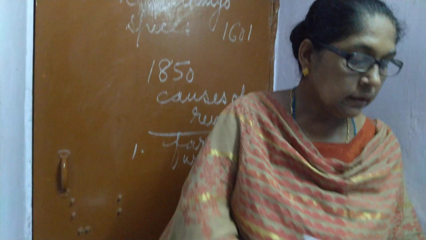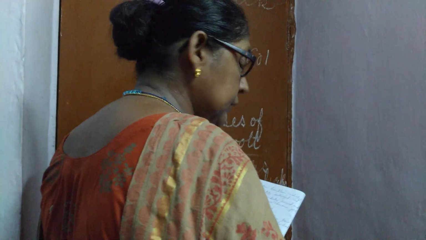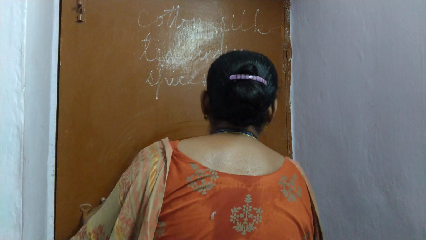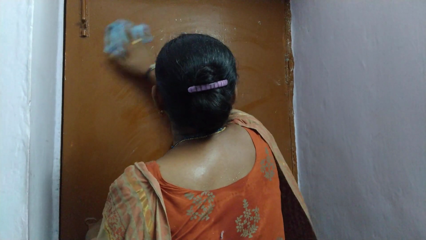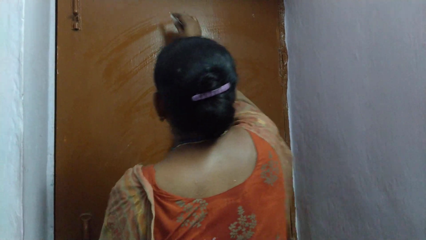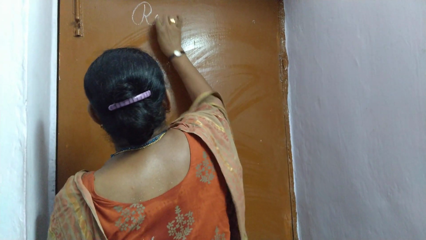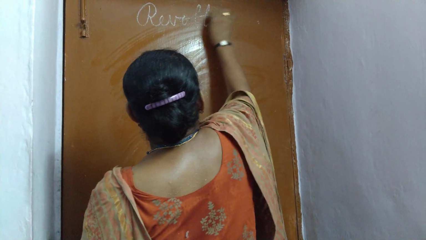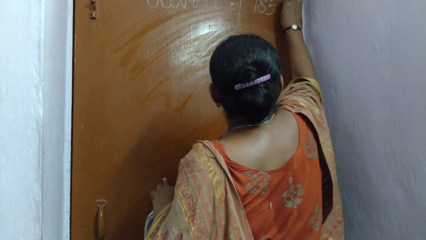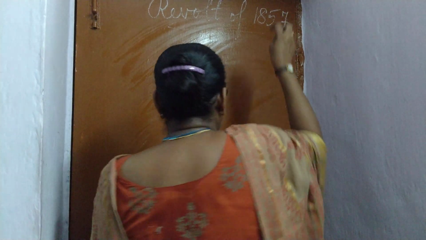Next one is the revolt of 1857. So there were many reasons.